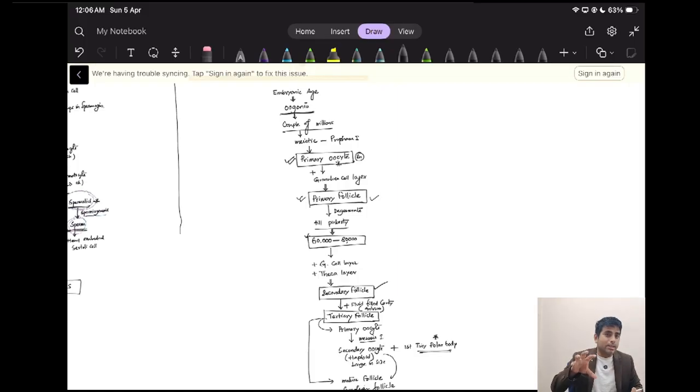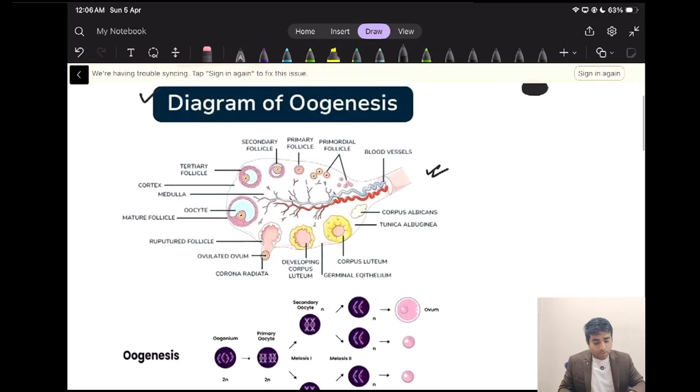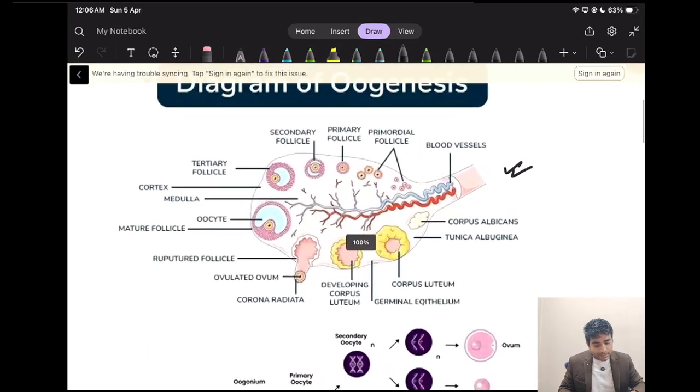Once the size of the Graafian follicle is very large, it will rupture and release the secondary oocyte, which we call the ovum. That is the process of ovulation, the formation of the ovum, the female gamete. So this is all about oogenesis. Now let us see the picture.